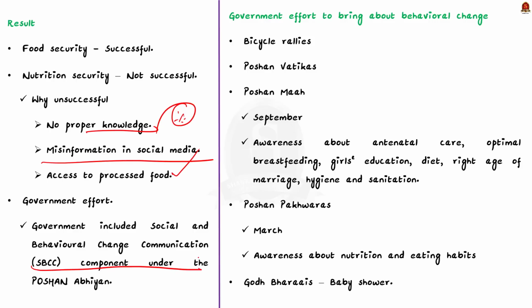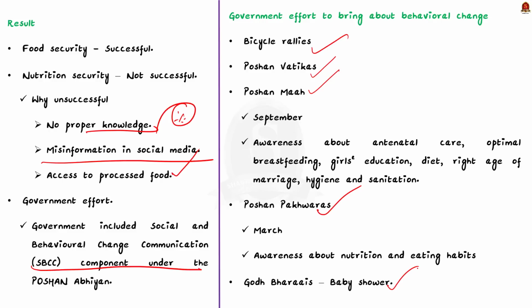So the government, to increase awareness and bring about behavioral change, started taking various steps like bicycle rallies, plantation of Poshan Vatikas, celebration of Poshan Maah, Poshan Pakwadas and Goth Baris. See, we have already covered Poshan Vatikas, so we'll see some points about Poshan Maah, Poshan Pakwadas and Goth Baris. First, let us take Poshan Maah.